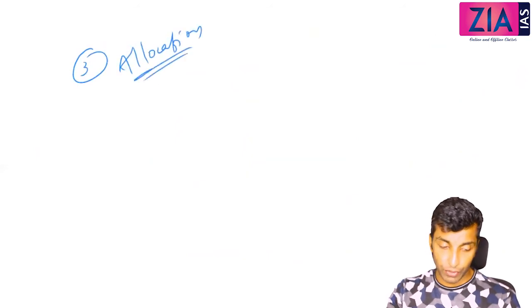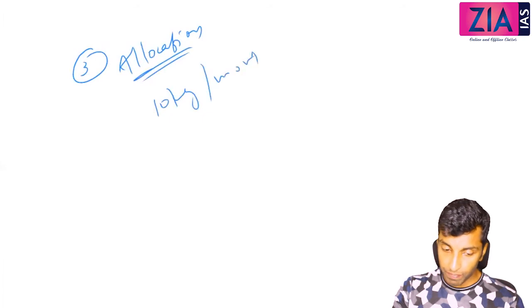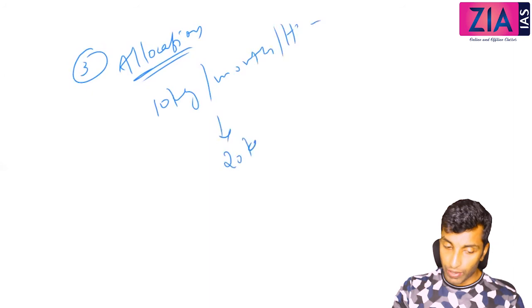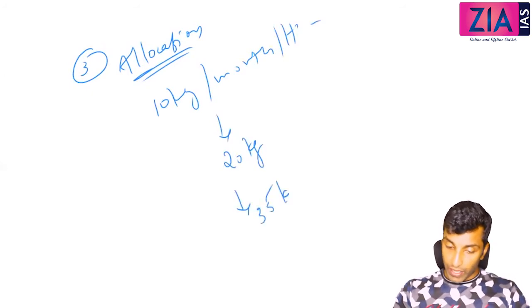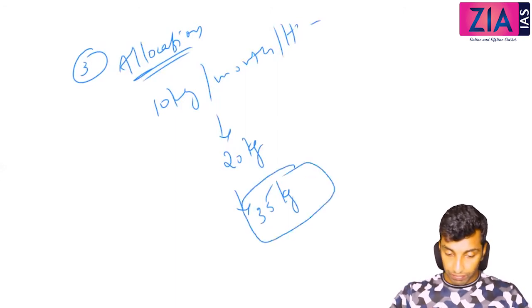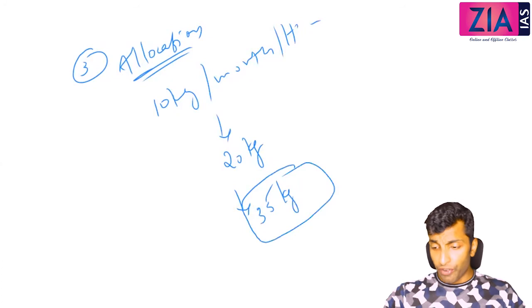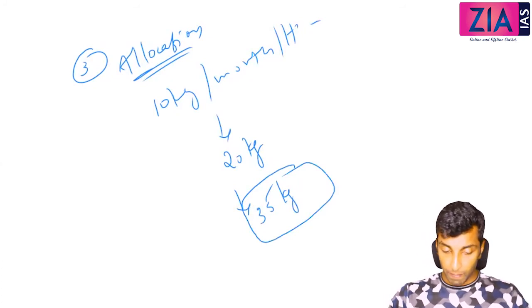Okay, so here one more point that is related to allocation. Allocation under PDS, initially it was 10 kilogram per month per household. It was later increased to 20 kg, and further increased to 35 kg. So this is the current allocation. And the wheat and rice ratio varies between states.